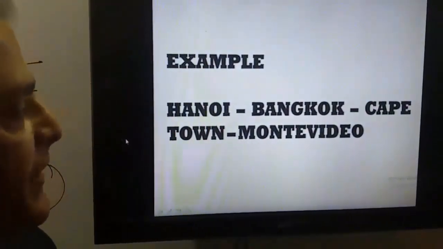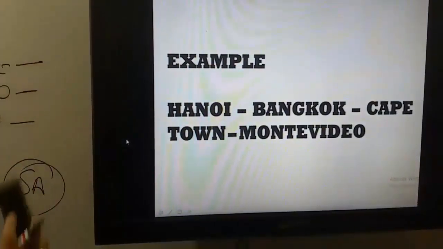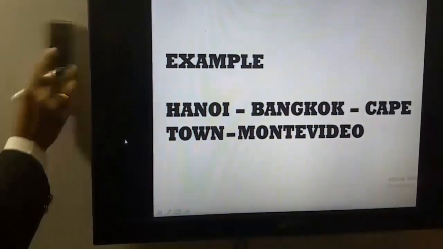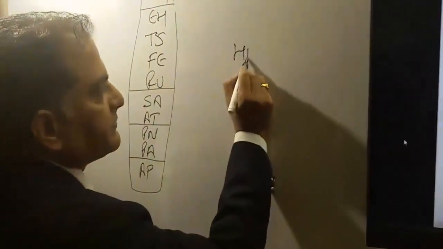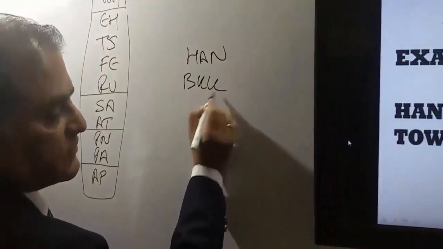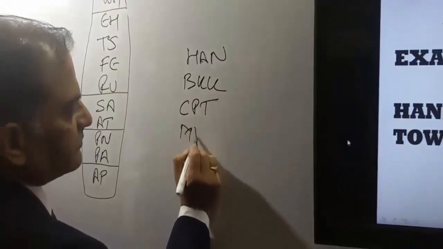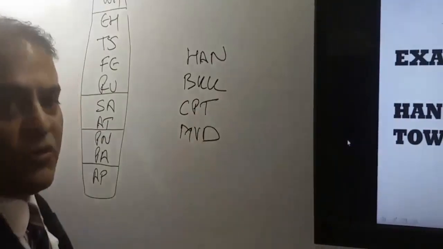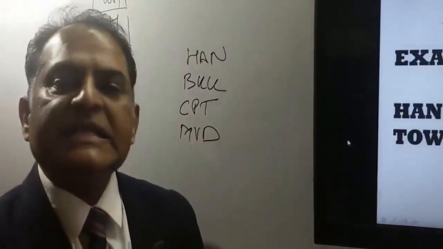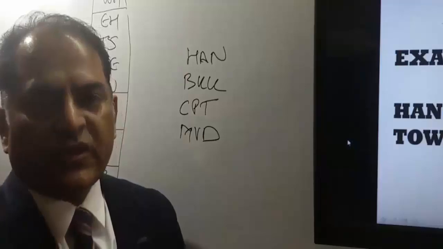Next is Hanoi, Bangkok, Cape Town and Montevideo. Now we have to find out whether this itinerary is satisfying the condition of SA or not.